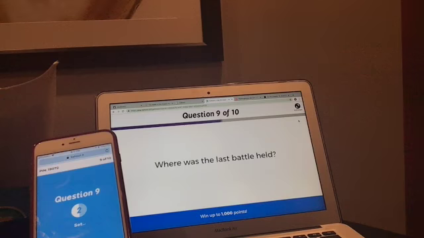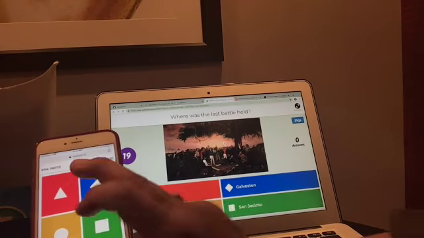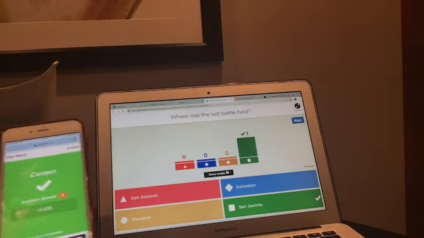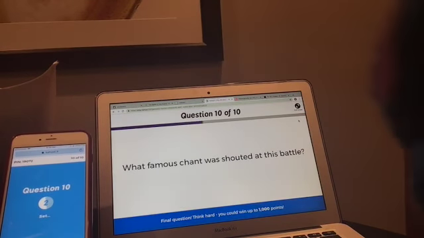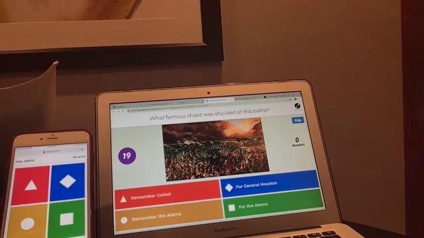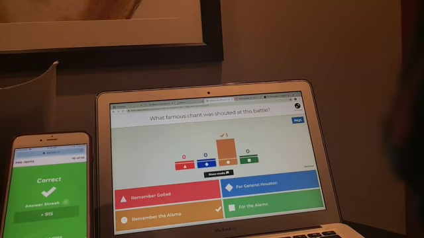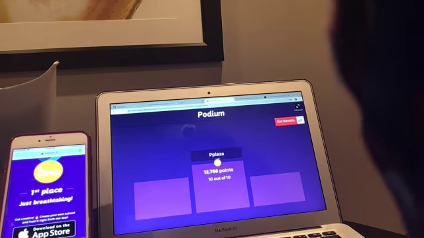Where was the last battle held? And this was in San Jacinto, where they arrested Santa Anna. What famous chant was shouted at this battle? And the chant was, "Remember the Alamo." Okay, very good. So this is all for today, guys.